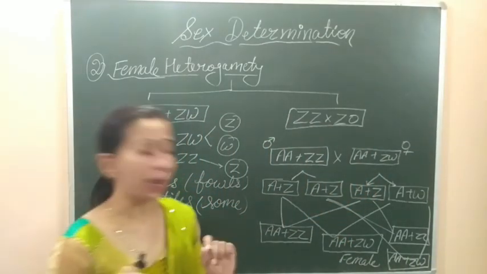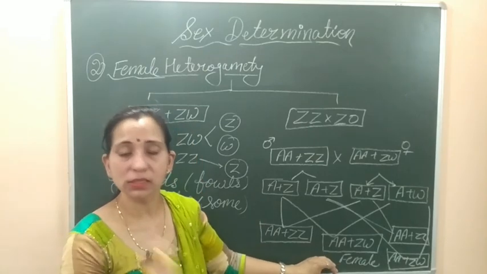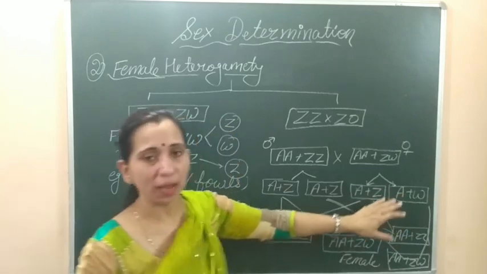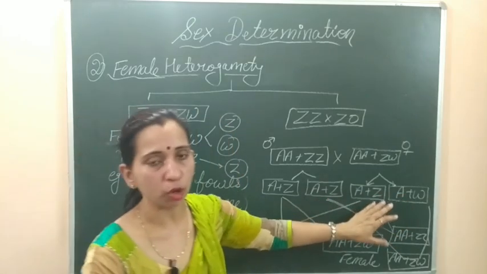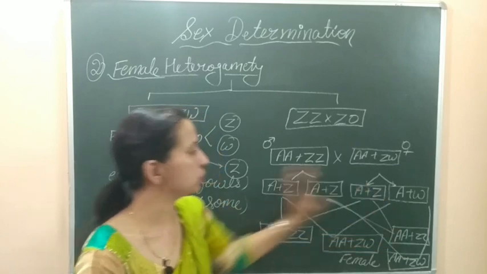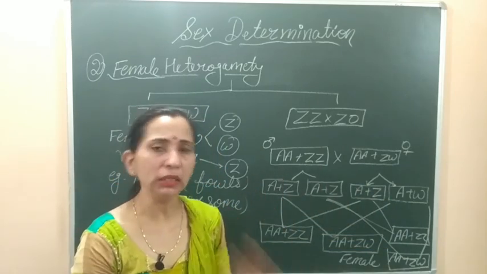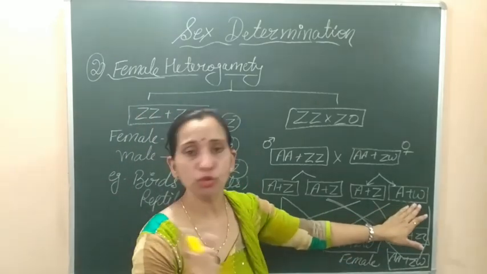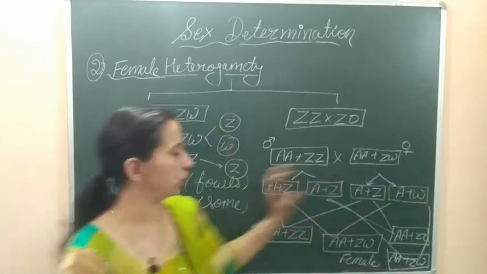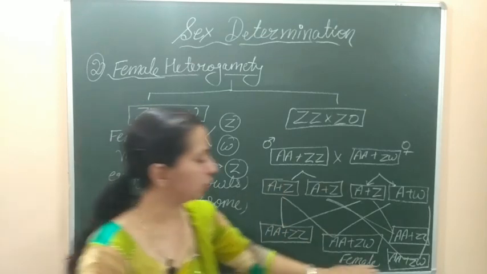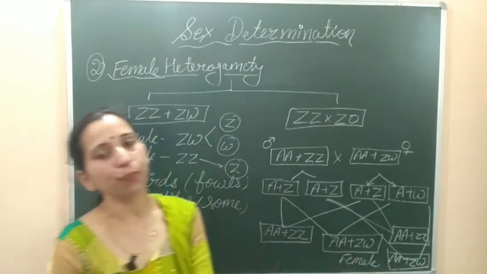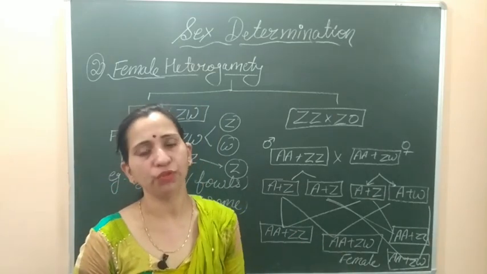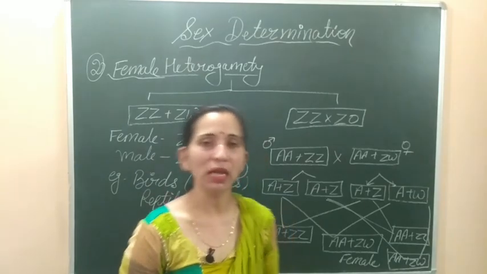So here we can say that the female is deciding the sex of the offspring. When the Z chromosome containing gamete of the female fuses with any gamete of the male, the offspring will be male. But when the W chromosome containing female gamete fertilizes with the male gamete, the offspring will be female. So in this type of heterogamety, only the female is responsible for deciding the sex of the offspring. That's why it is known as female heterogamety.